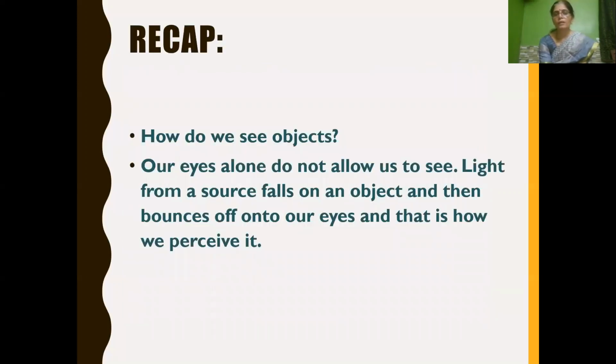So children, till now we have learnt how we see objects. Our eyes alone do not allow us to see. Light from a source falls on an object and then it bounces back. It reaches our eyes. That is how we perceive it.